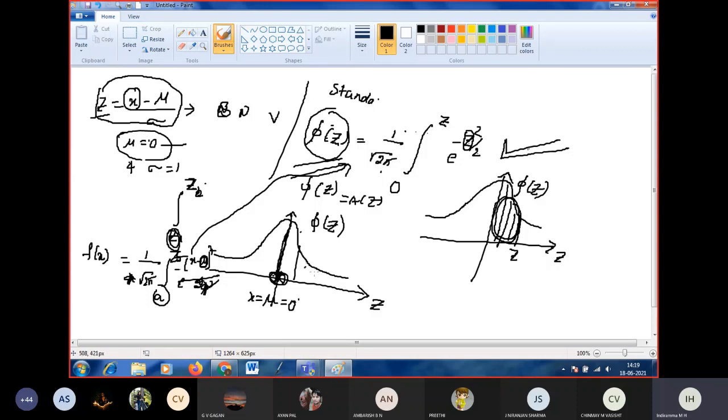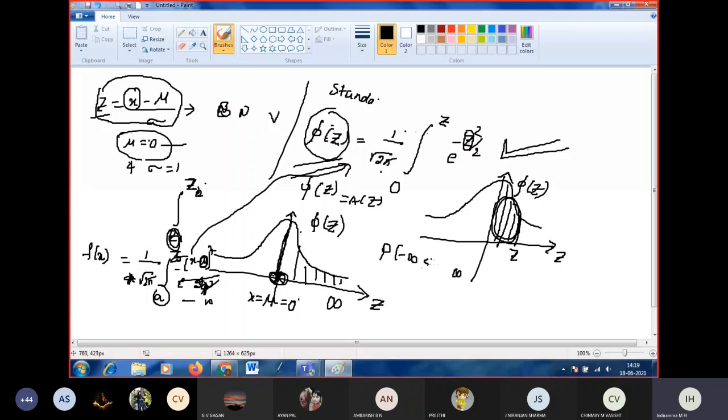What is the total area from minus infinity to plus infinity? Total area is nothing but total probability. What's the total probability? 1. That can be defined as the probability from minus infinity to plus infinity.